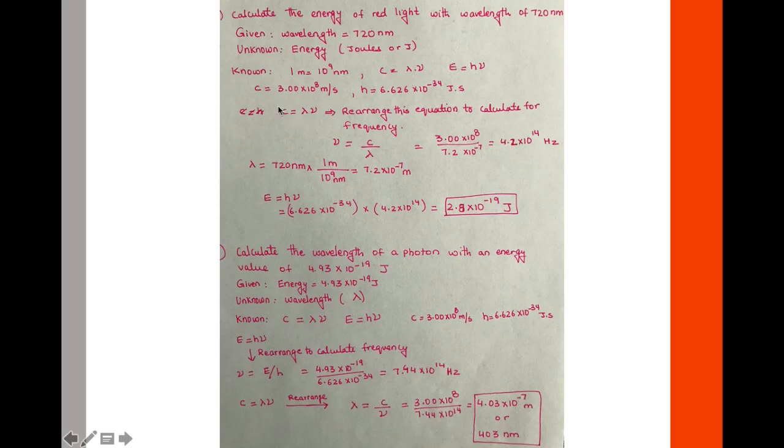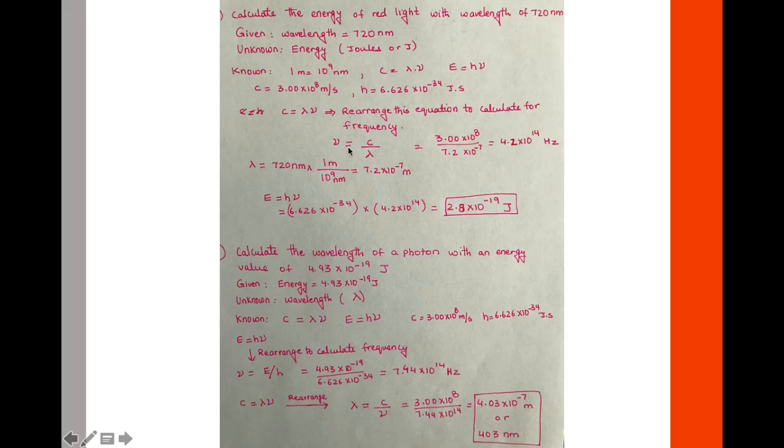We're going to start with the wave equation because we are given wavelength in the question and we need to calculate frequency for us to know the value of energy. So we're going to rearrange the wave equation this way for us to calculate frequency.